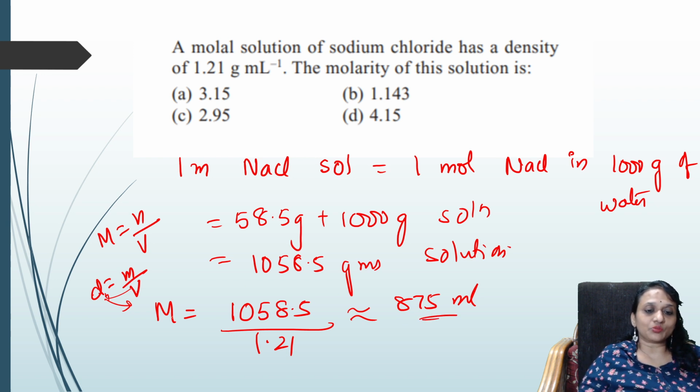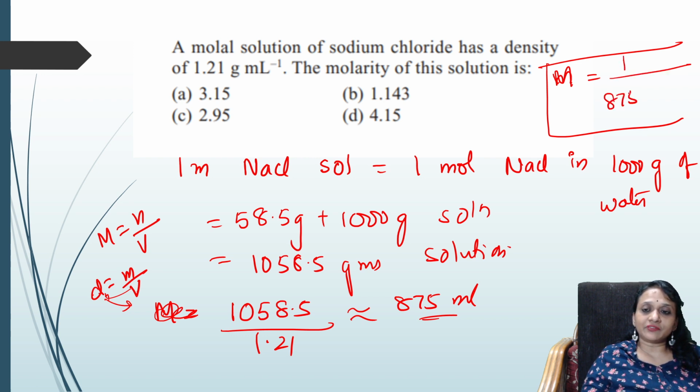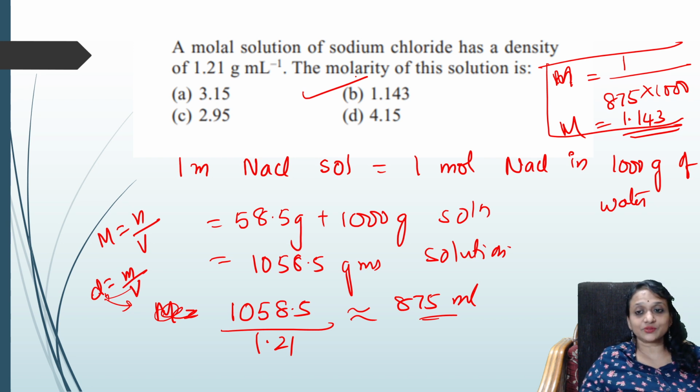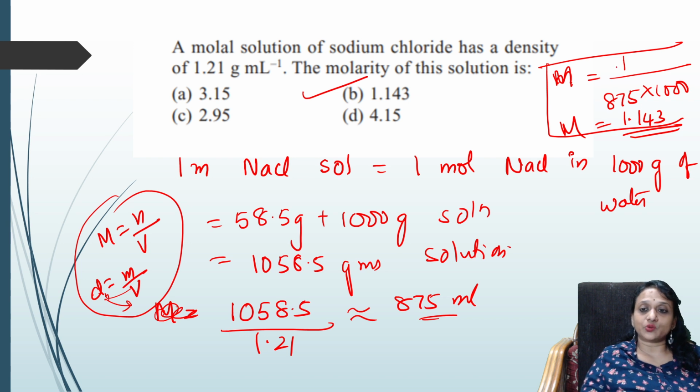Now I have not completed this. Now I need to complete it. So I'll calculate molarity using this. What is molarity, students? Molarity is equal to 1 mole divided by 875 into 1000 per liter. Correct? How much does it come to? 1.143. This is your molarity. So what is the option now? Easy, students, easy. I just took the density concept, divided it, took the molarity formula for 1 molal solution and did it.